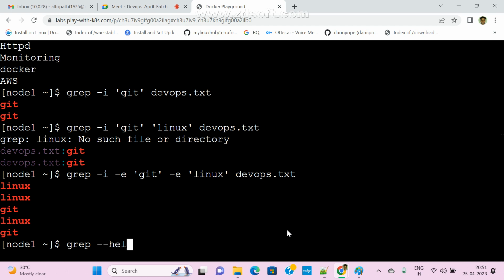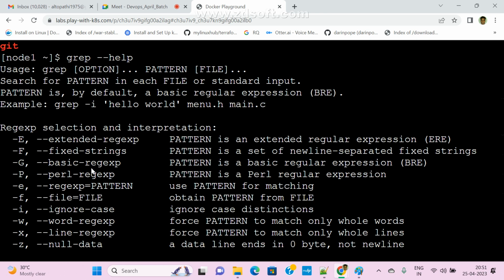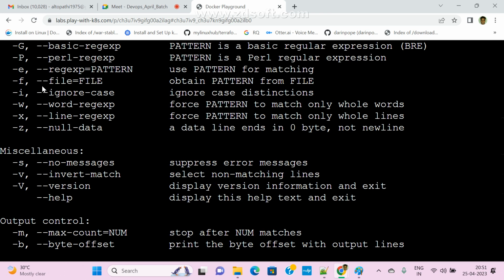What is e? Hyphen e, use pattern for matching, regular expressions pattern. I want to search multiple strings, so in that case we can use hyphen e.